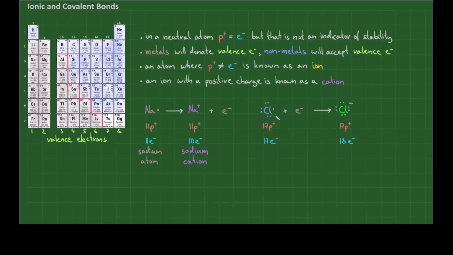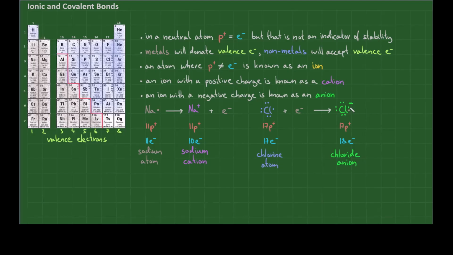Now, let's look at chlorine. In its ground state, chlorine has 17 protons and 17 electrons. It is neutral. However, it is not stable, as it has an unpaired valence electron. As a nonmetal, it will accept an electron. Maybe it will accept the electron that the sodium atom has donated. When it does that, we will end up with a chlorine atom that has 17 protons and 18 electrons. It has one more negative charge than it has positive charges, and so we say that the chlorine is 1-. An ion with a negative charge is referred to as an anion, not an onion.